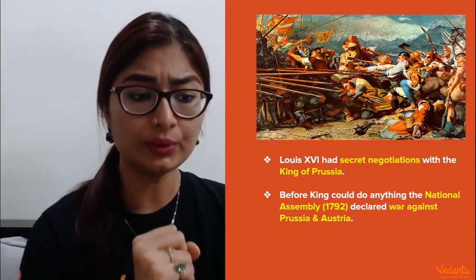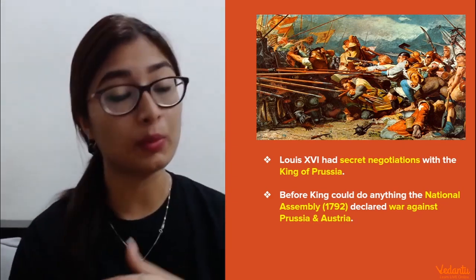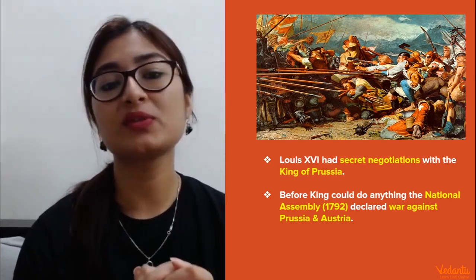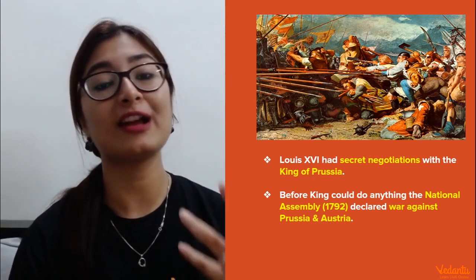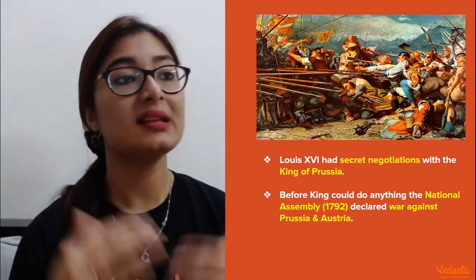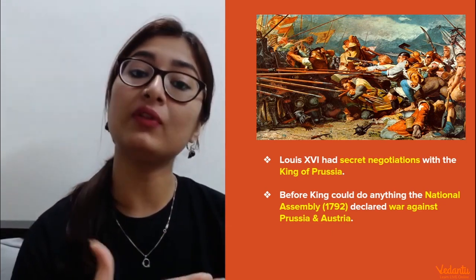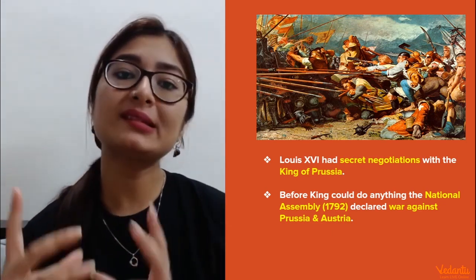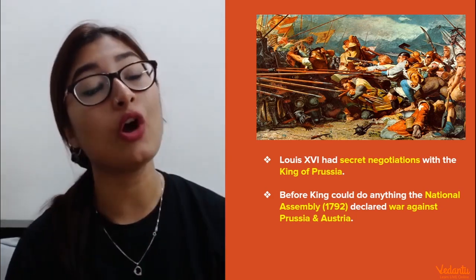As I told you, the absolute monarchy had now changed into constitutional monarchy. Now Louis XVI was obviously not very happy about this, and he had also realized that the people of France are not going to stay quiet. Whatever scenario was going on was going to get only worse day by day. So he started planning his secret negotiations with the King of Prussia.